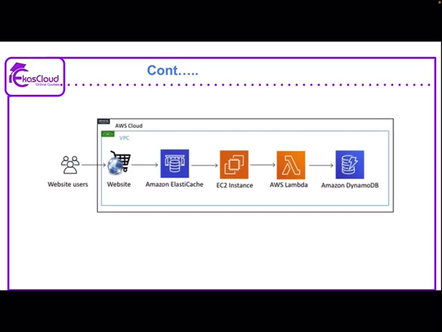Then the AWS Lambda, which helps us invoke the services. Then Amazon DynamoDB, which provides us the database service. So this is the process flow of how Amazon Elastic Cache plays the role of an in-memory data store in the cloud.